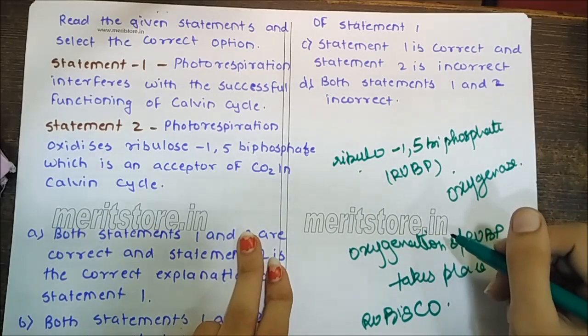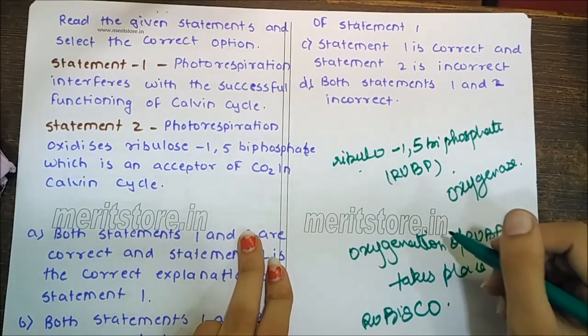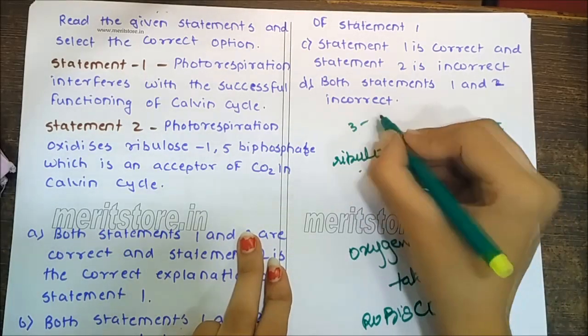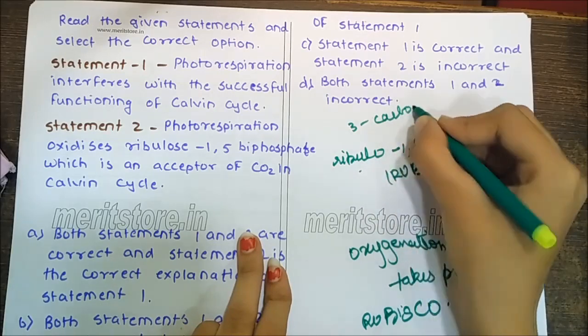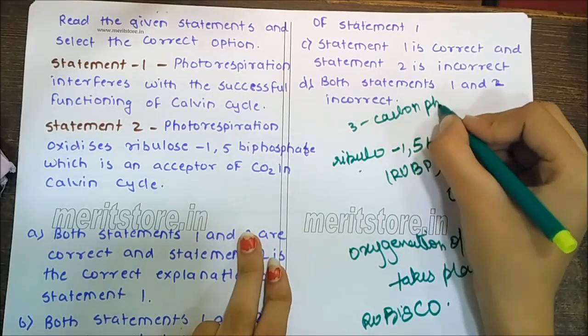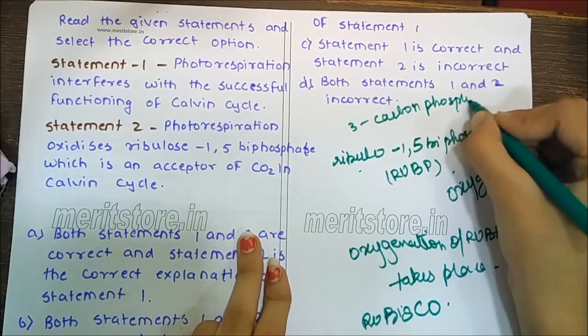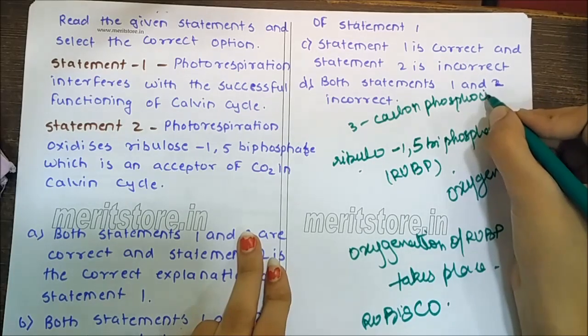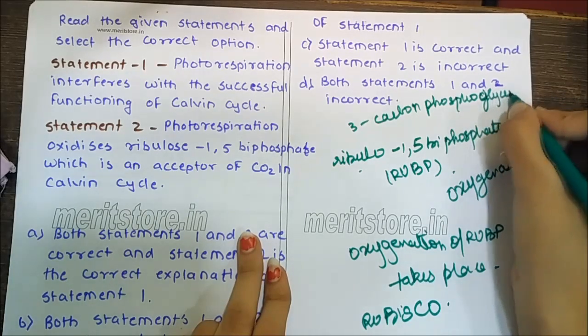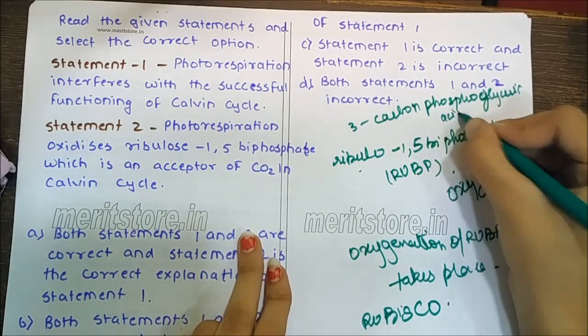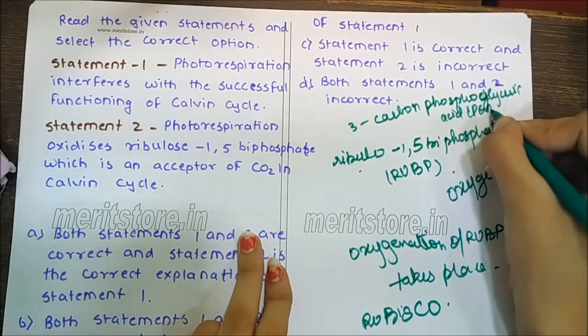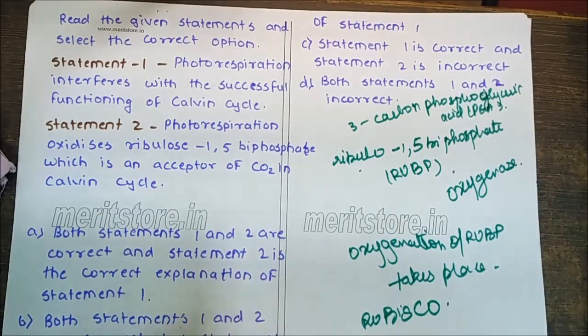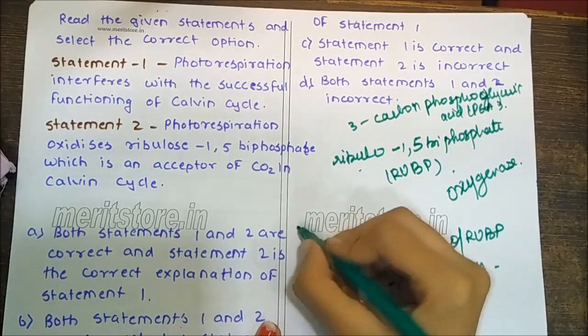Instead of fixing CO2, it performs oxygenation of RuBP to produce 3 carbon phosphoglyceric acid, which is PGA, and a 2 carbon phosphoglycolate.